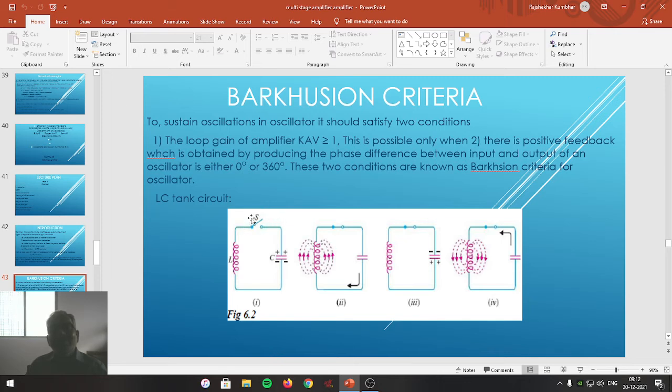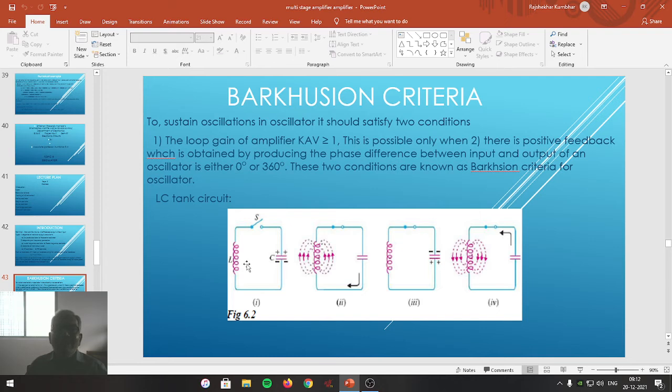As long as switch S is open, the capacitor is not connected to the inductance L, hence no electronic mechanism takes place. But when switch S is closed, the charges stored in the charged capacitor C start discharging, allowing discharging current to pass through the inductance L.